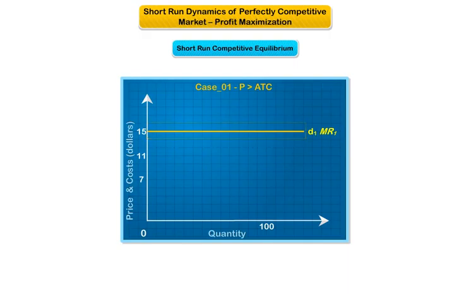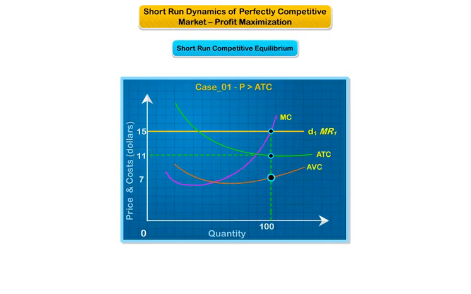The exhibit illustrates the perfectly competitive firm's demand and marginal revenue curves. If the firm follows the profit maximization rule and produces the quantity of output at which marginal revenue equals marginal cost, it will produce 100 units of output. This will be the profit maximizing quantity of output. Notice that at this quantity of output, price is above average total cost. That is, price is $15 and cost is $11.